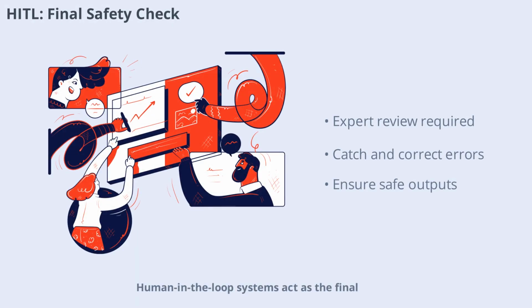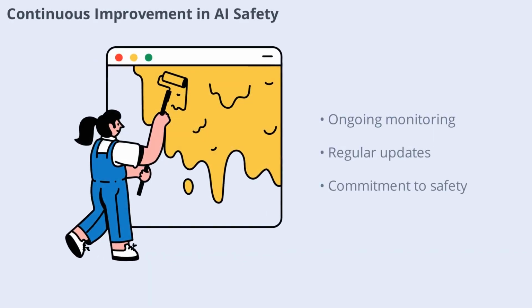Human-in-the-loop systems act as the final safety check for high-stakes AI applications. By requiring expert review before outputs are used, organizations can catch and correct errors, ensuring that only safe and accurate information reaches end users. AI safety isn't a one-time task, it's an ongoing process.